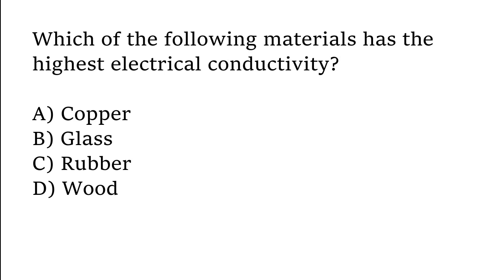Which of the following material has the highest electrical conductivity? Copper, glass, rubber, wood. The correct answer is option A. Copper material has the highest electrical conductivity.